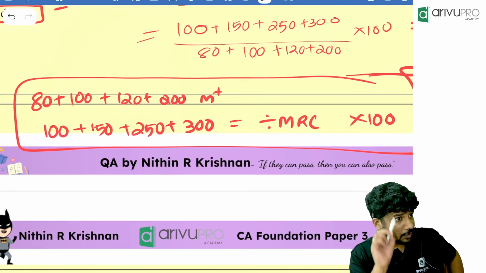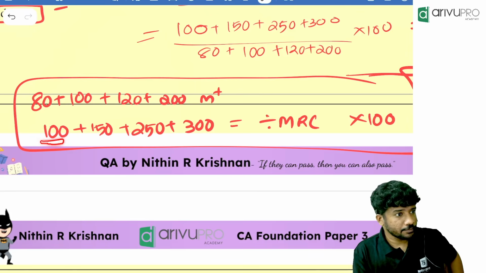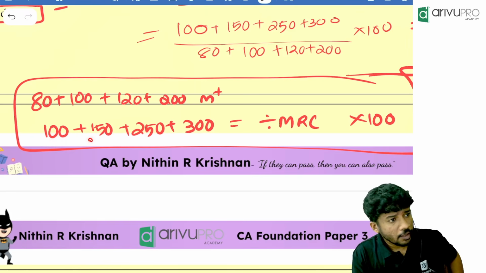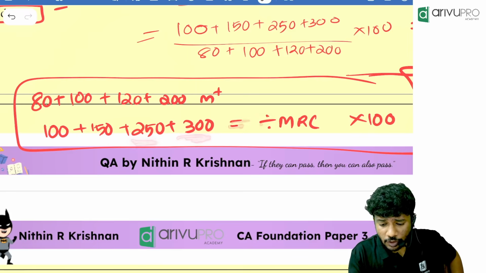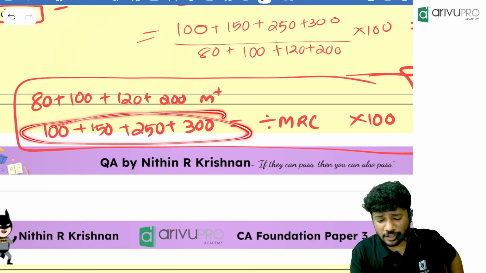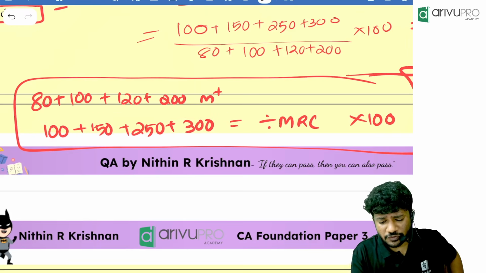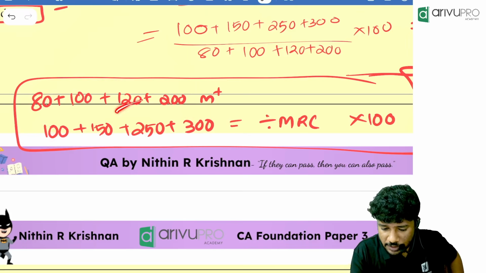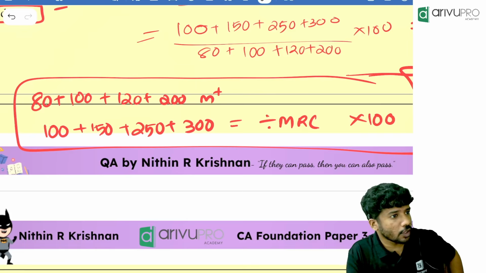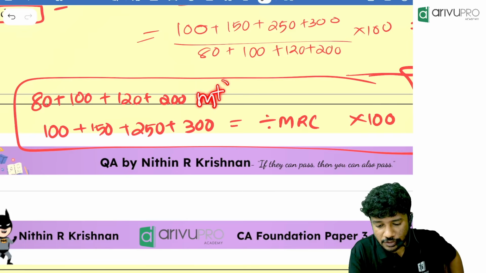So, along with me, type 100. Clear everything and type along with me. Everyone do that. 100 plus 150 plus 250 plus 300. Then you click equal to. Oh, you are finding the denominator first. Numerator, huh? So first find the denominator, sorry for that. 80 plus 100 plus 150 plus 200. Then click M plus.